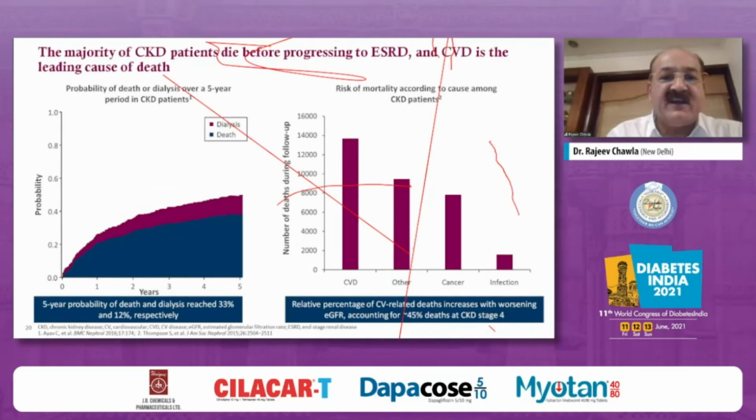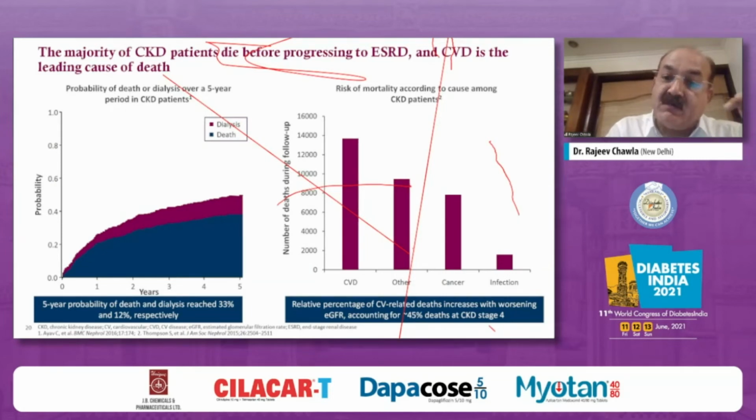The majority of CKD patients will actually die before progressing to end-stage renal disease or requiring hemodialysis. If you follow these patients for 5 years, you will see that 33% will die of CV death, and only 12% will require hemodialysis and go towards end-stage renal disease.